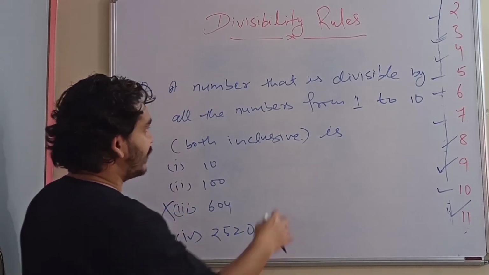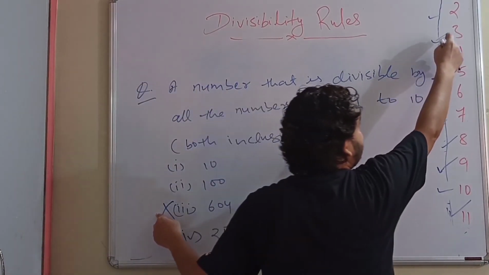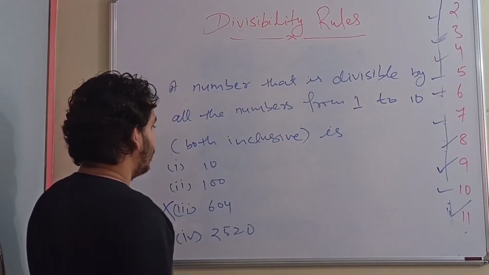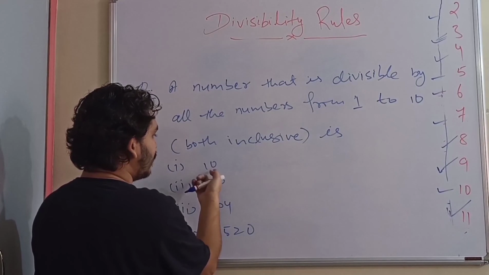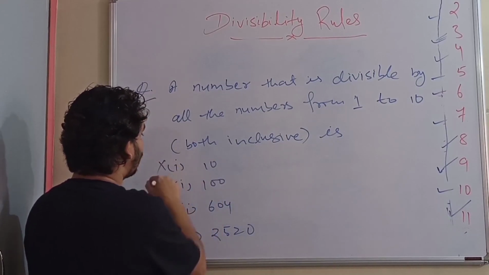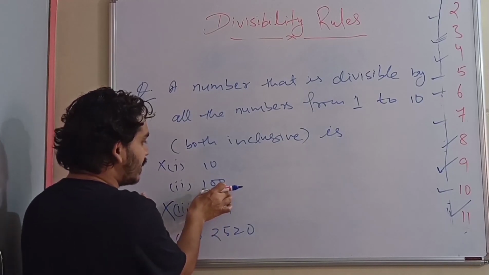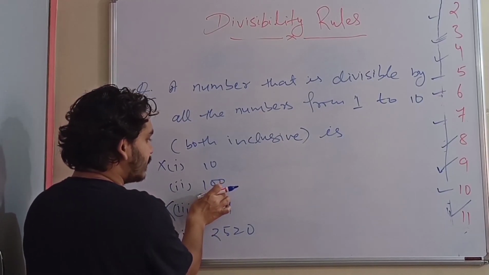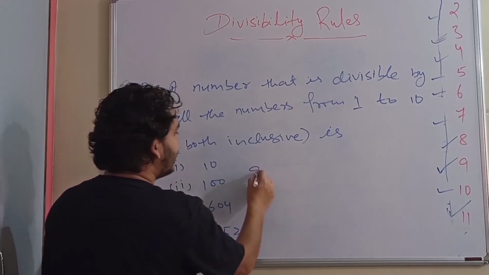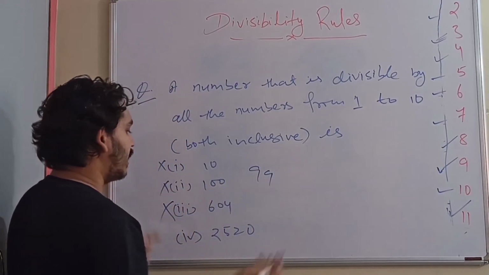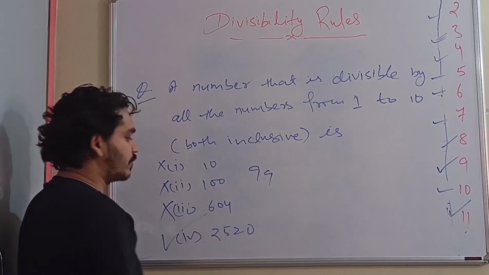Now, if you look at the divisibility rule of 3, the sum of digits must be divisible by 3. If you add, you simply know that 3 3s are 9, 10 won't come in the table of 3. Similarly, we also know that 33, 3s are 99, will come in the table of 3, 100 won't come in the table. And which one is the option left? The option 4.